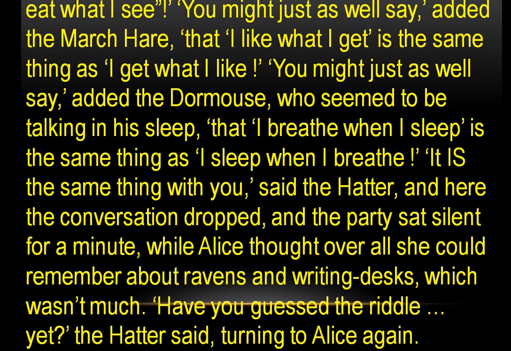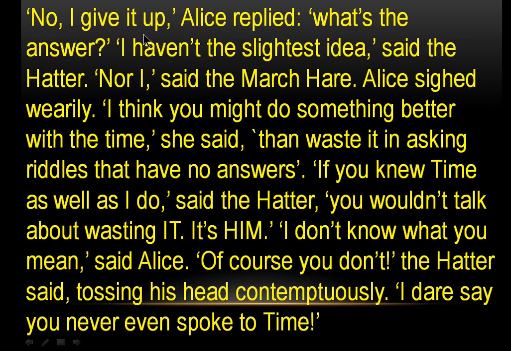Have you guessed the riddle yet? the Hatter said, turning to Alice again. No, I give it up, Alice replied. There is no guess for the riddles. What is the answer? I have not the slightest idea, said the Hatter. Nor I, said the March Hare. Now the March Hare also told that there was no idea what the riddle was.